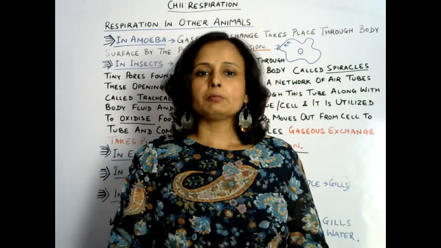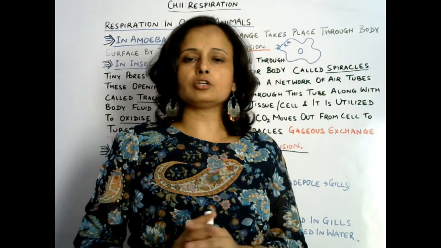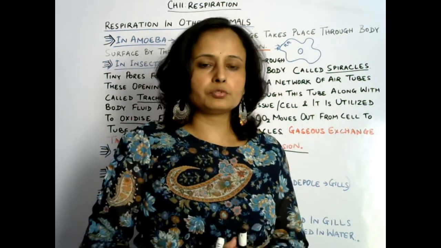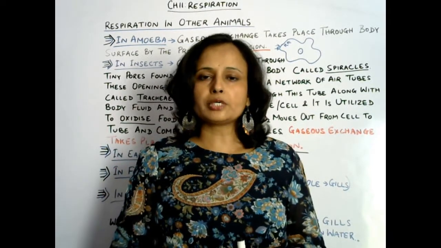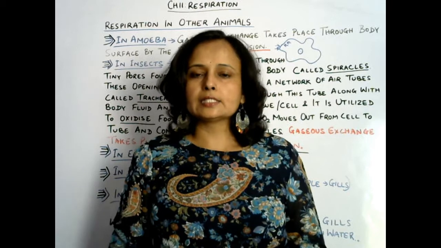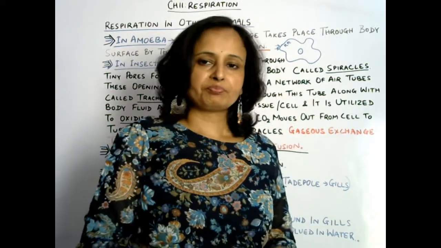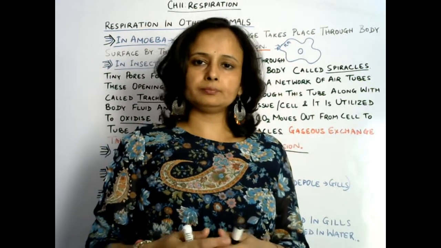Basically the tracheae are divided into lots of branches, called tracheoles, and there is body fluid, and oxygen diffuses into that body fluid, which is known as hemolymph, and it carries each molecule of oxygen to the tissue,